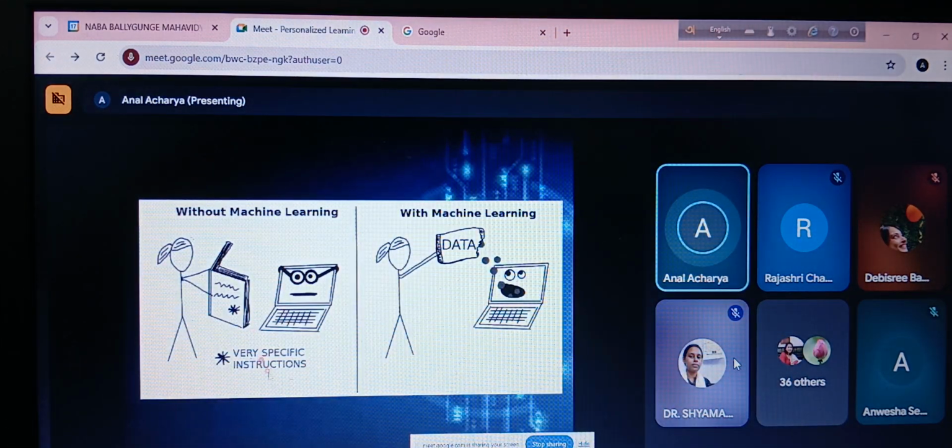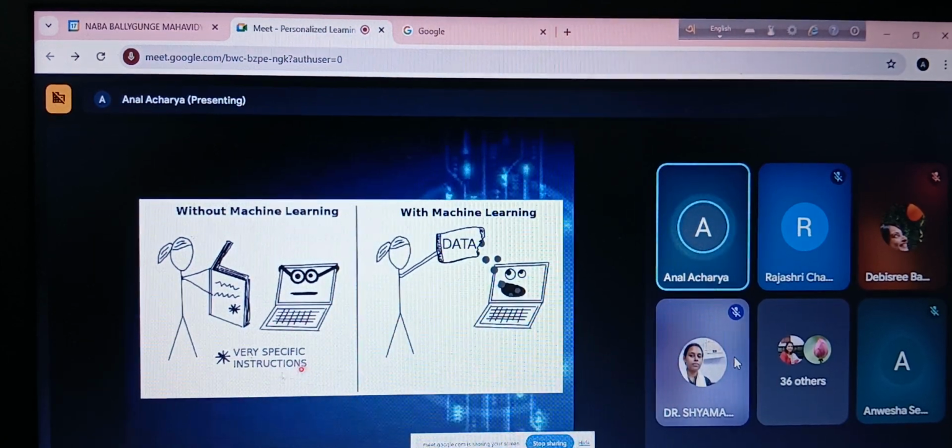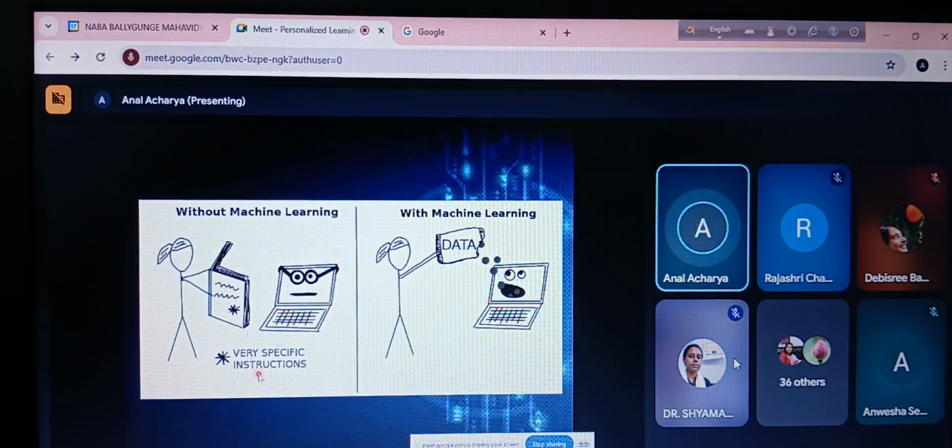Without machine learning, the computer needs to be given very specific instruction. What do I mean by that? As in the example I have taken, I have to give the instruction y equal to 2x to the machine.